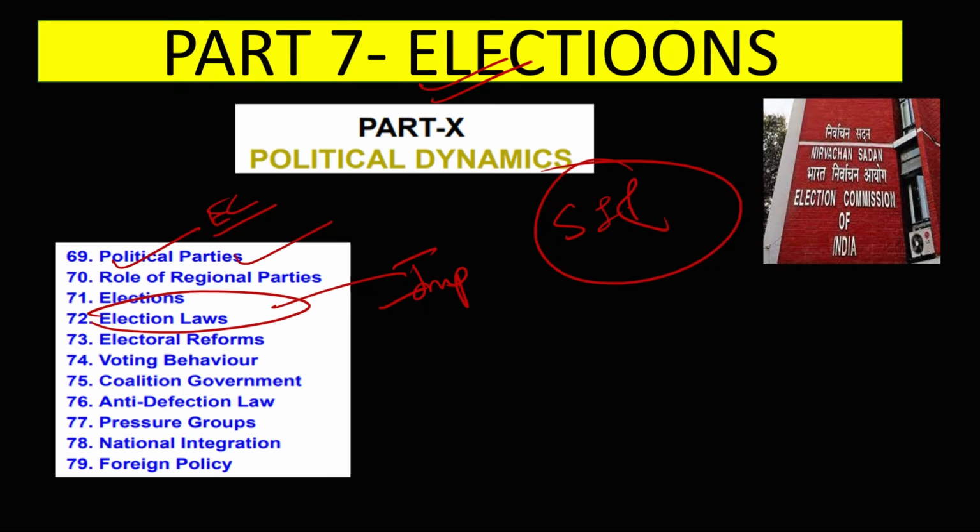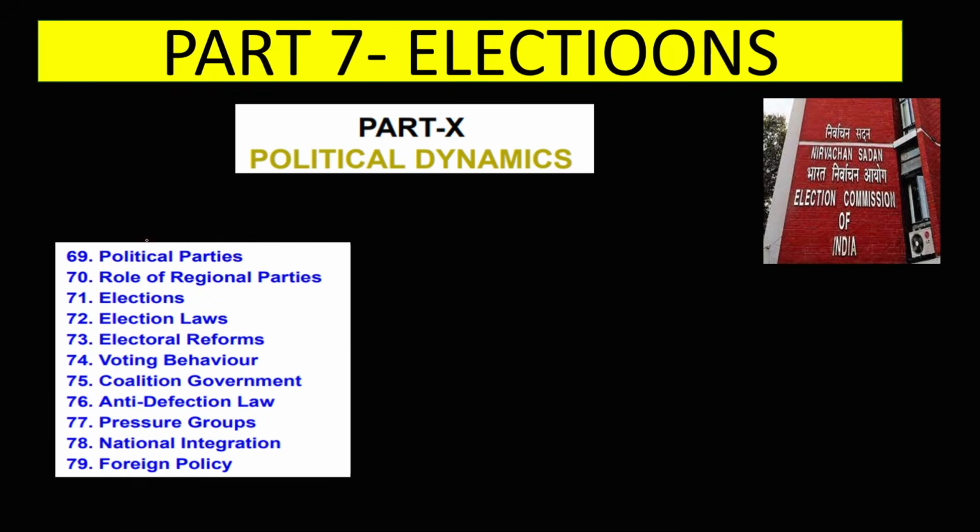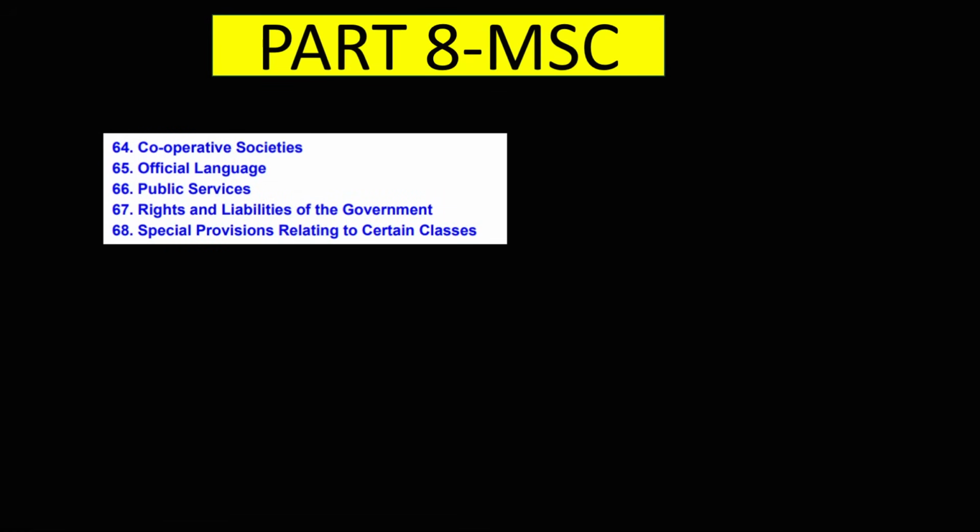So do not prepare all these chapters. Just focus on political parties, then elections, election laws. These three chapters are more important. And then comes last, which is miscellaneous topics. This is not that important. Just read cooperative societies because this has been in news for the last one or two years, so you may expect a question on cooperative societies.